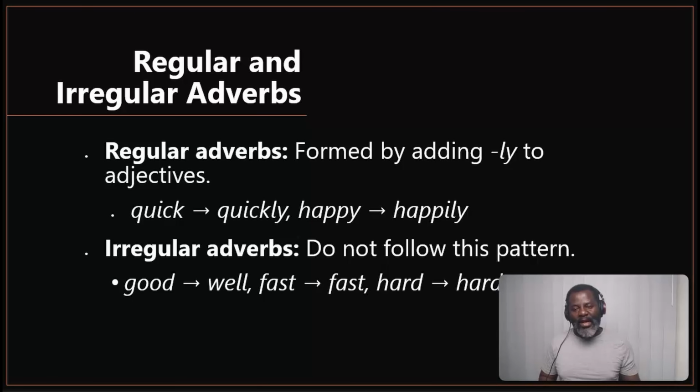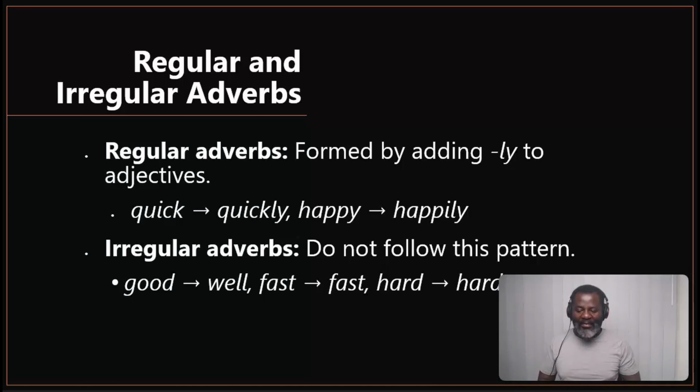Now, let's look at how adverbs work. We've got regular and irregular adverbs. Regular adverbs are formed by adding ly to adjectives. So, you can see the connection. When we add ly to adjectives, we form adverbs. For example, quick, which is a regular adjective, we can add ly, it becomes quickly.